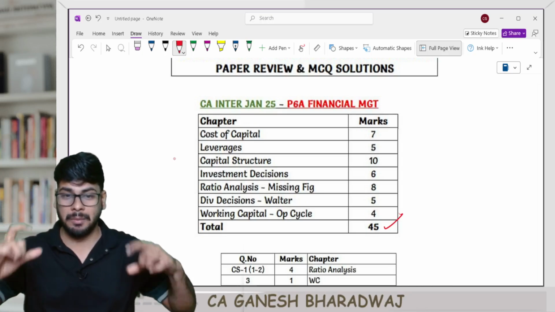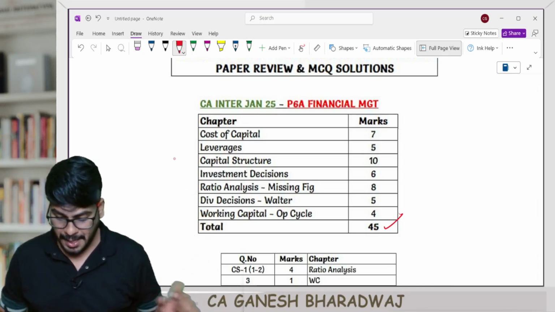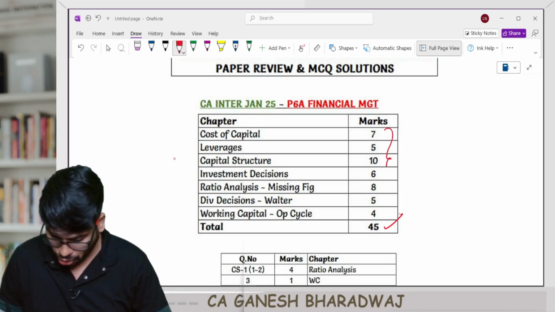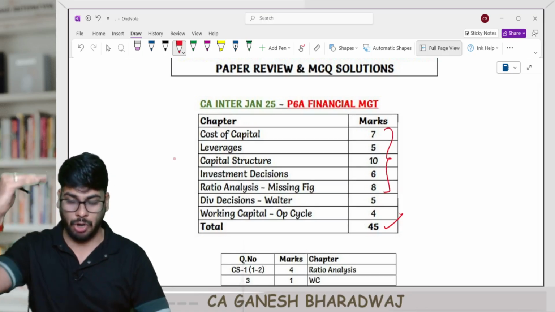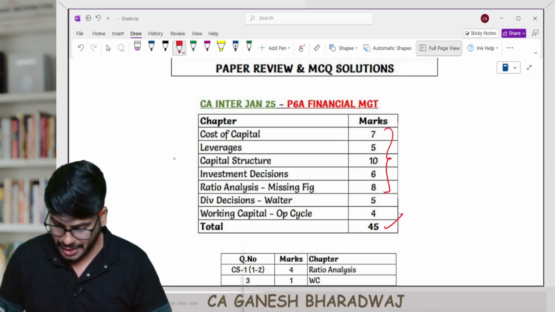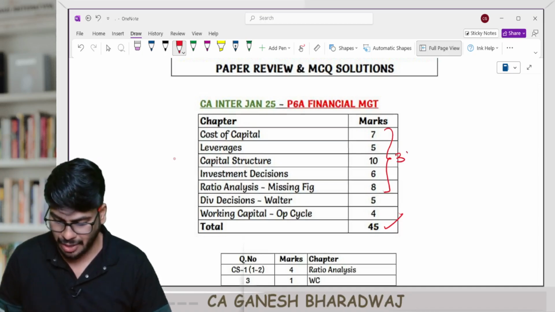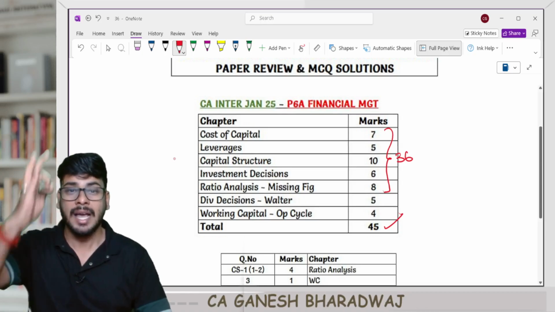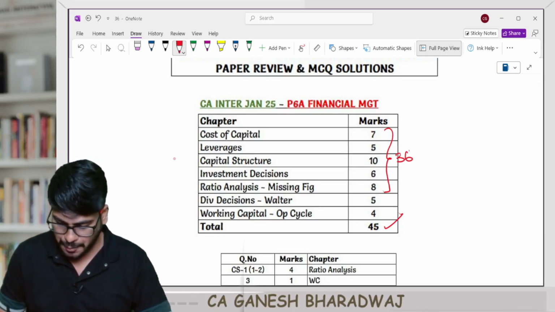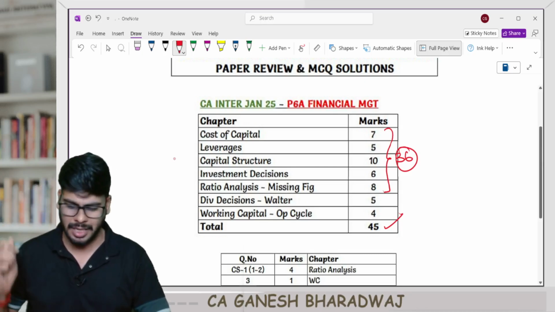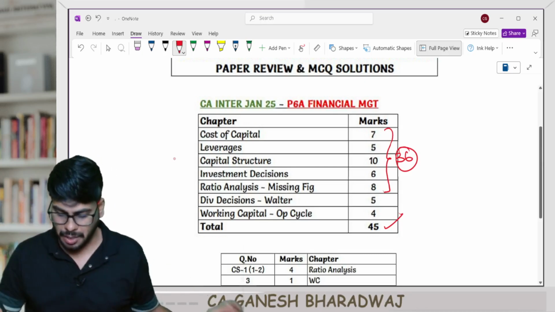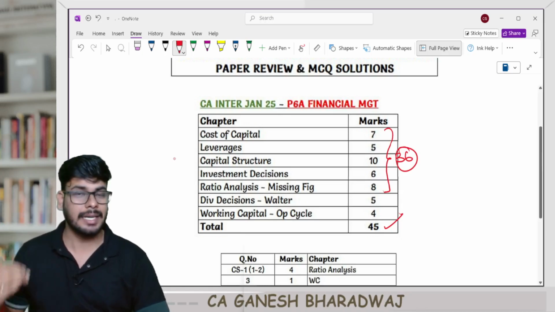In fact, if you remember, you can even go and watch that video. I had told you the top 5 areas, the top 5 topics, and I told you that these 5 topics put together will come approximately to 36 marks. Exactly these 5 topics put together came for 36 marks, right? The internal composition changed, but if you add up, it exactly came to 36 marks.